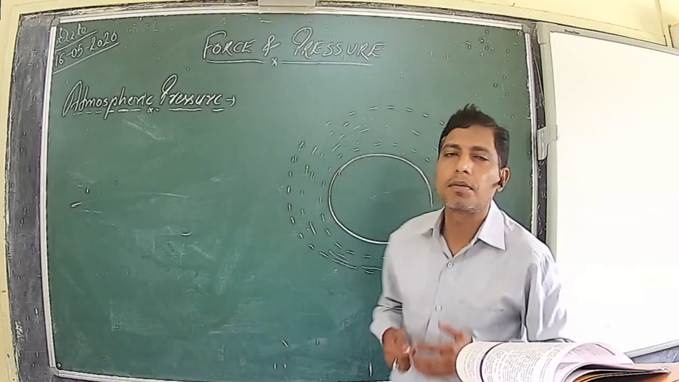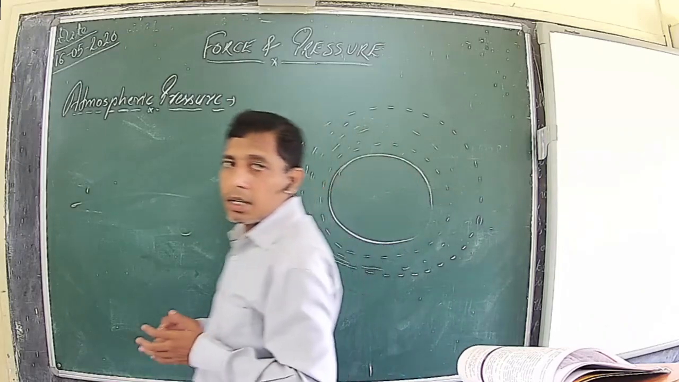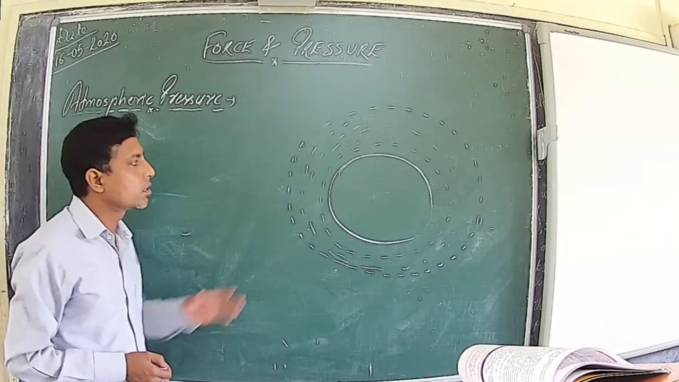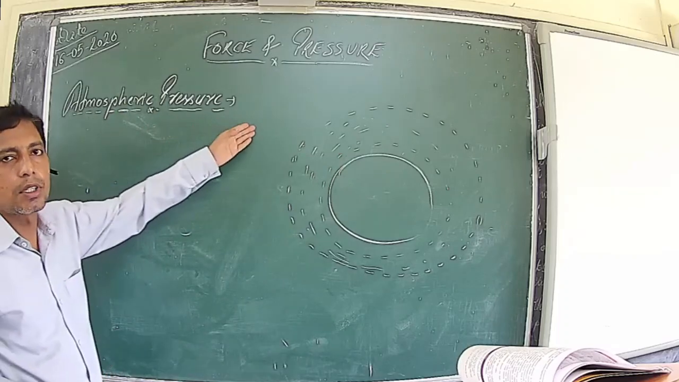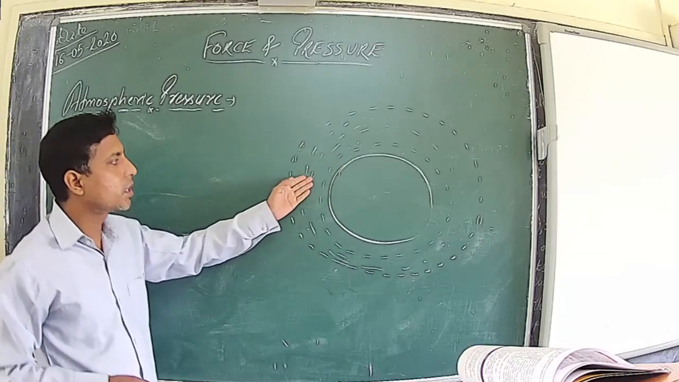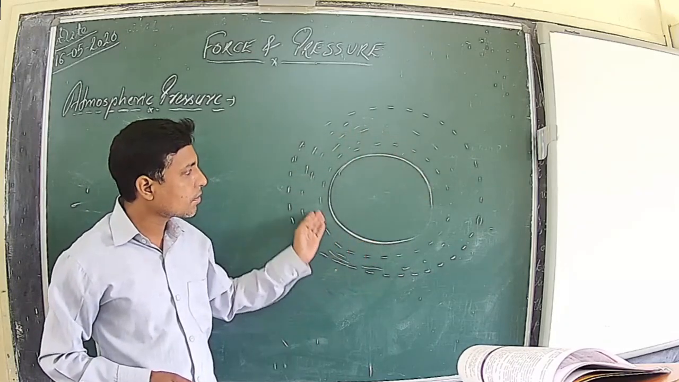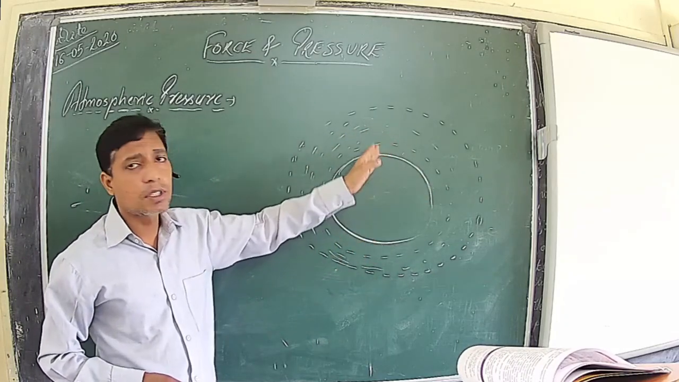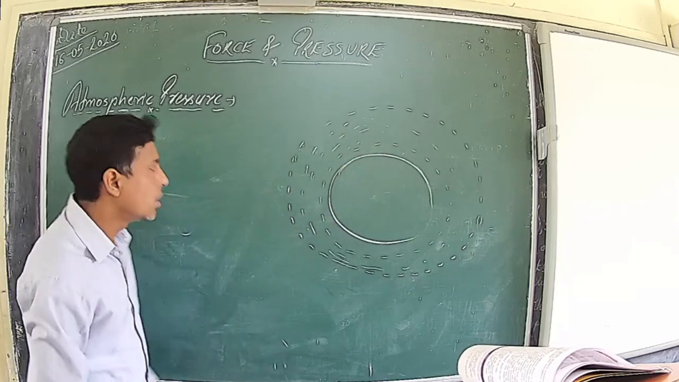So basically, what is atmosphere? Atmosphere is defined as an envelope of gases surrounding the Earth, and the force exerted by them, when measured per unit area on the surface of Earth, is termed atmospheric pressure. So atmospheric pressure is defined as the force exerted by the atmosphere per unit area on the surface of Earth.